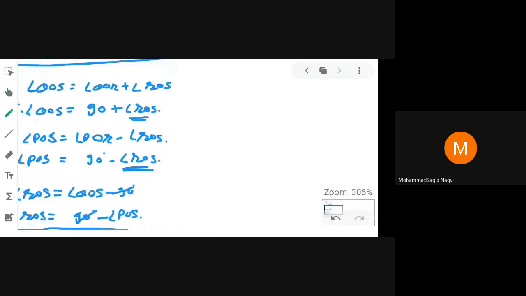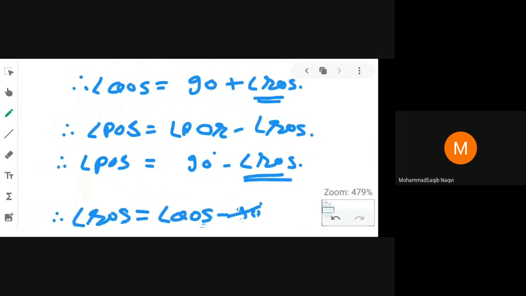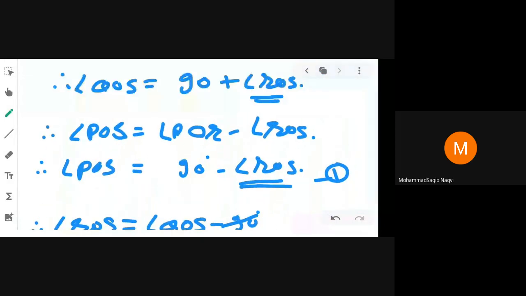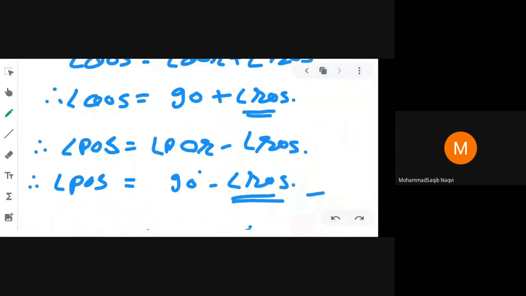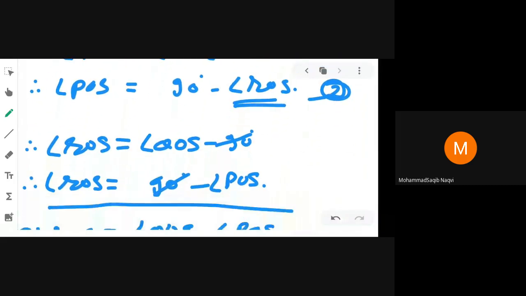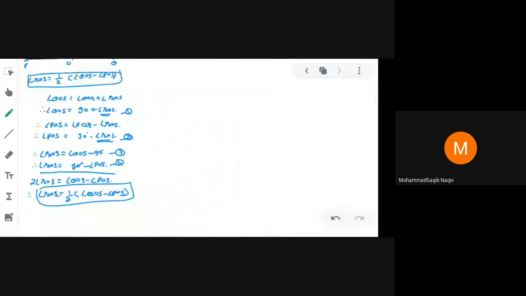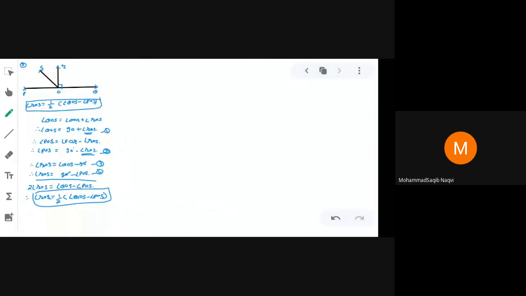Here I am writing: it is equation number 1, then equation number 2, now equation number 3, equation number 4. We can add these two, equation number 3 and 4. So we get, okay, now write down question number 5.